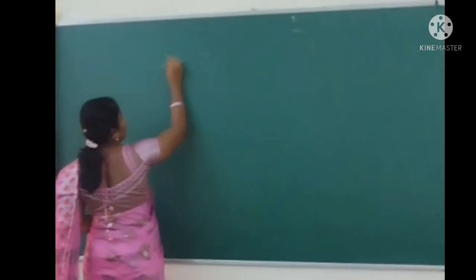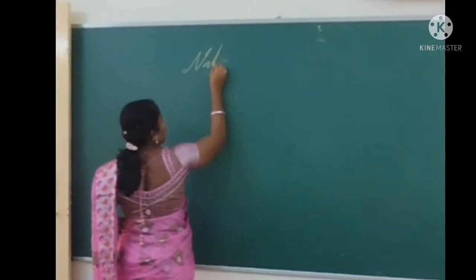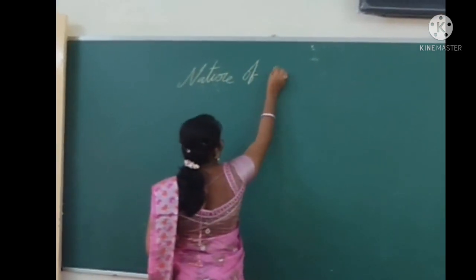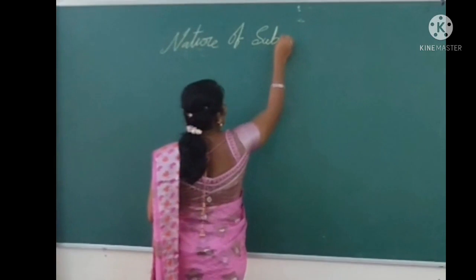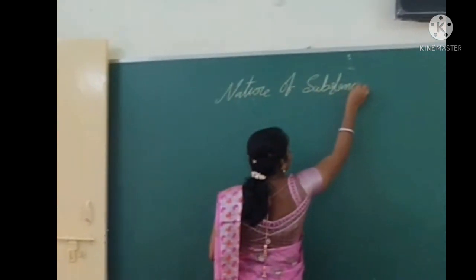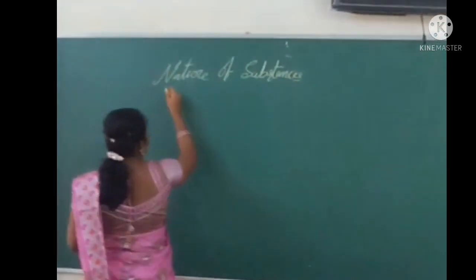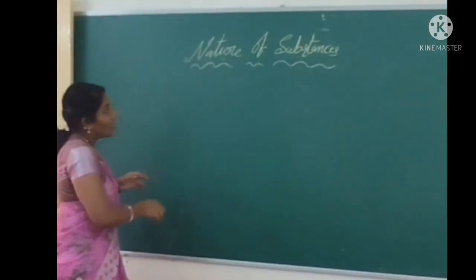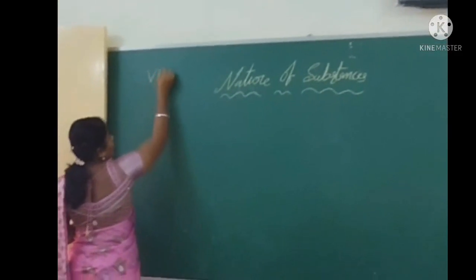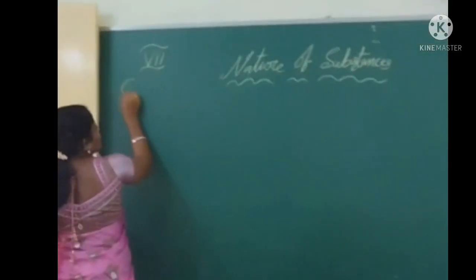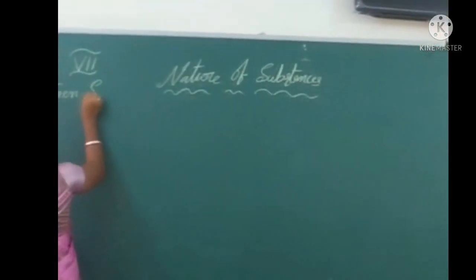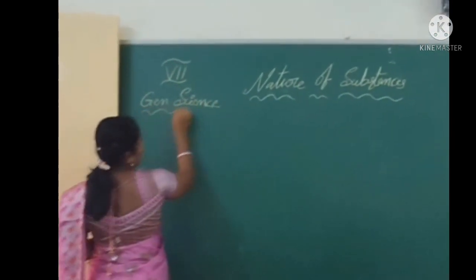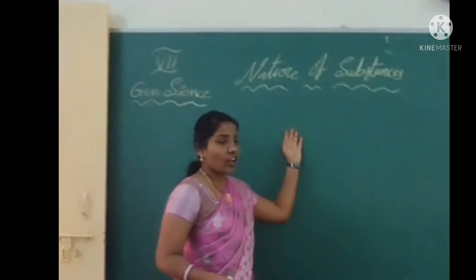The heading is Nature of Substances. So our lesson name is Nature of Substances. The class is 7th class, General Science.